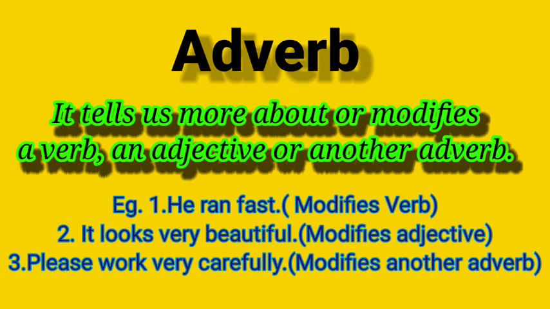Next one: Please work very carefully. Here carefully, a word which ends with ly, is an adverb. Here very carefully: carefully is an adverb, very is another adverb. So it modifies another adverb. So what are the adverbs here? You can identify them in the 3 sentences. In the first sentence, fast is the adverb. Second one, it looks very beautiful, very is the adverb. Third one, please work very carefully, very is the adverb here. Do you understand?